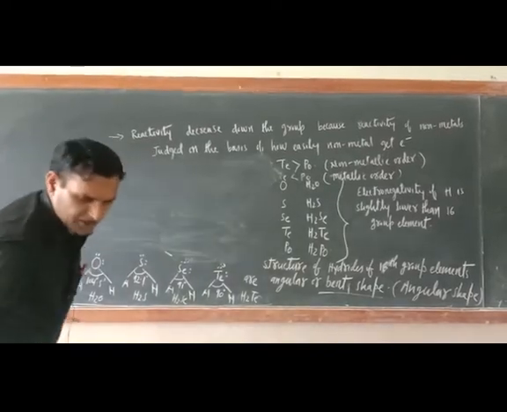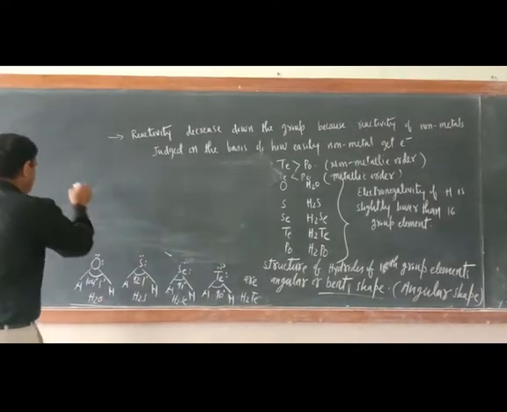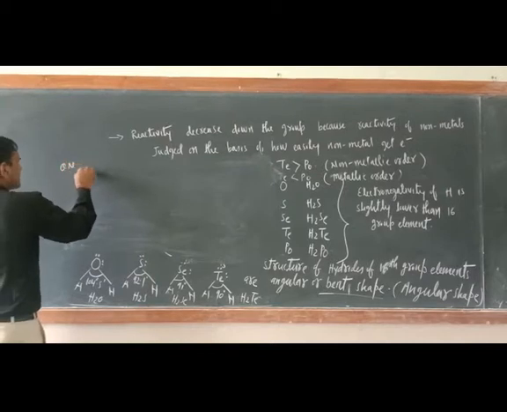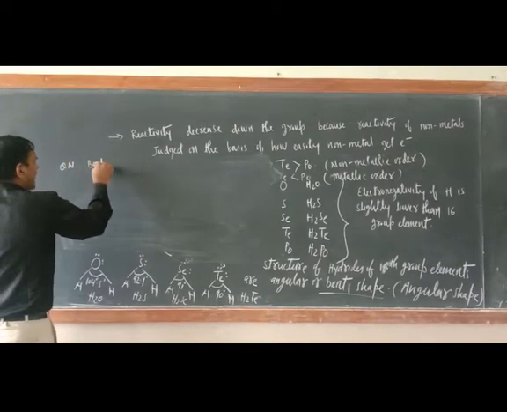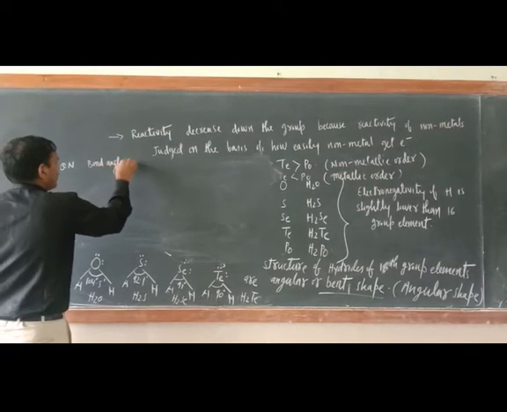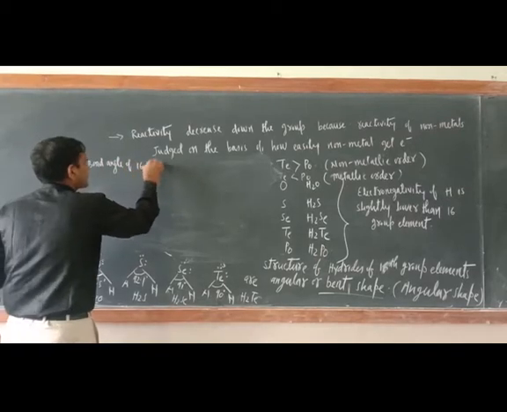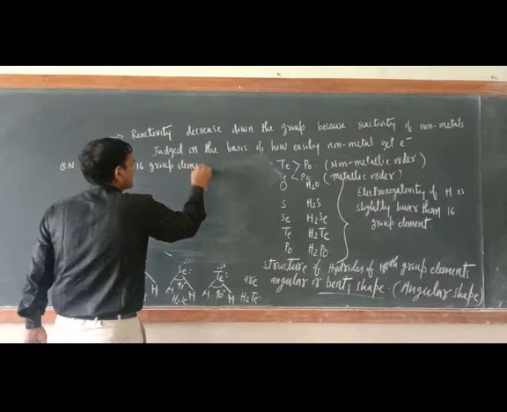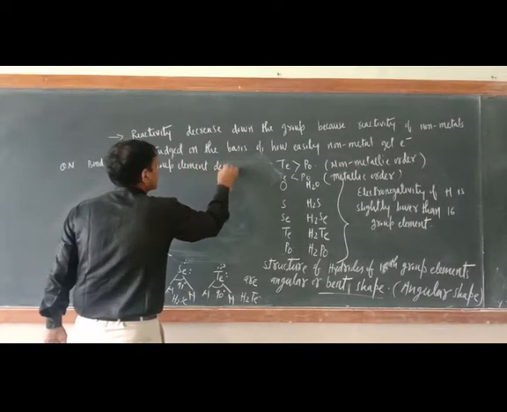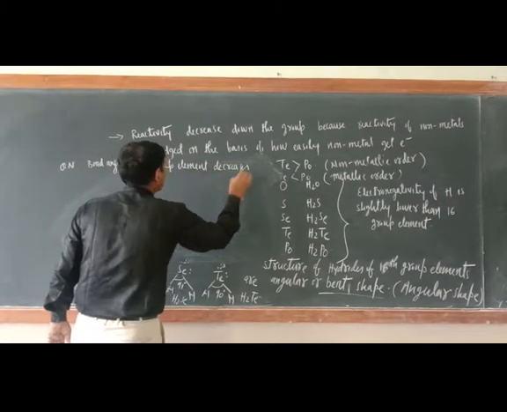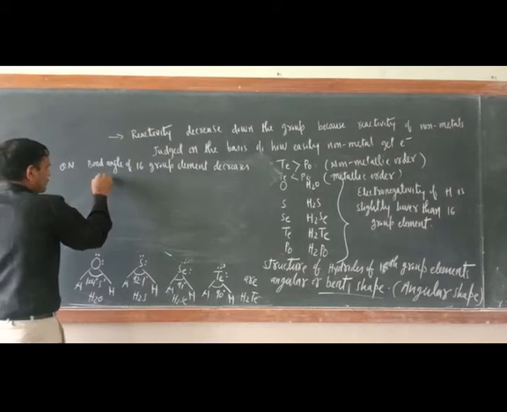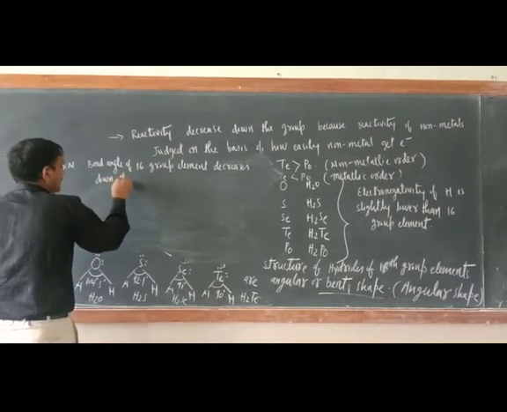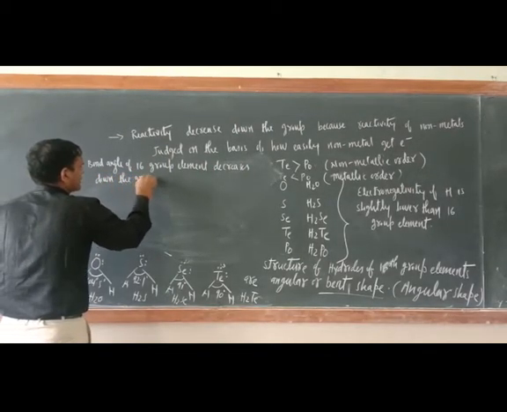First write down the question. What is the question? The question is: bond angle of 16 group element decreases down the group.